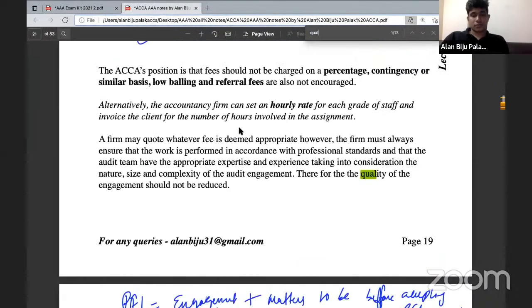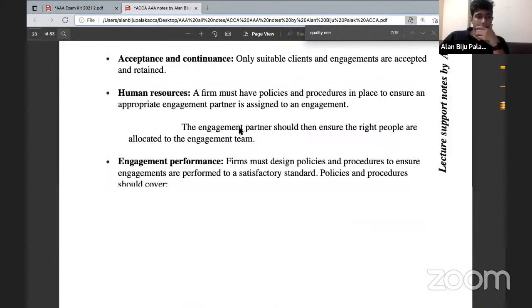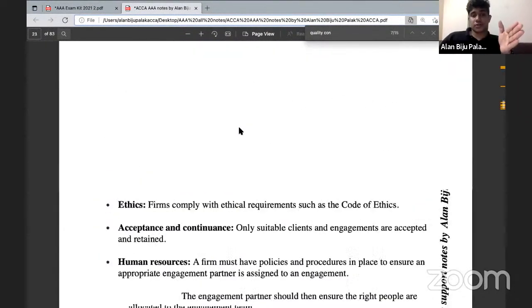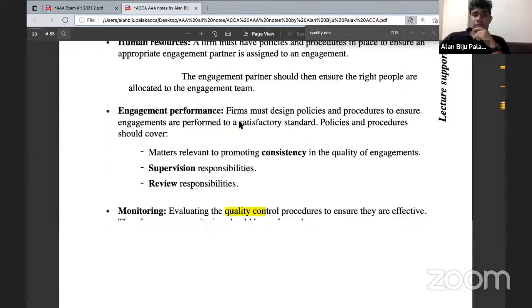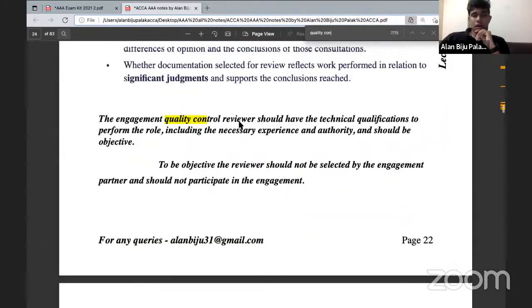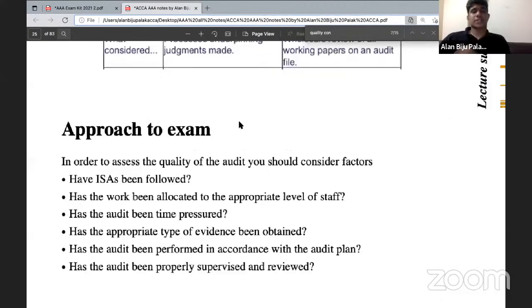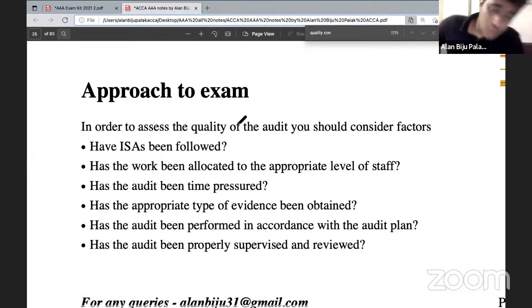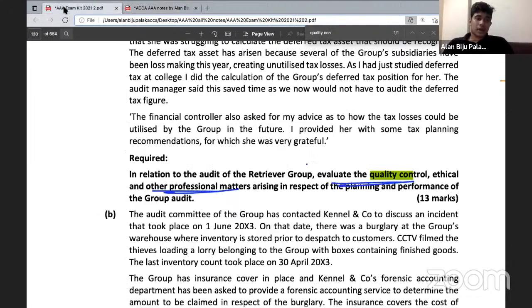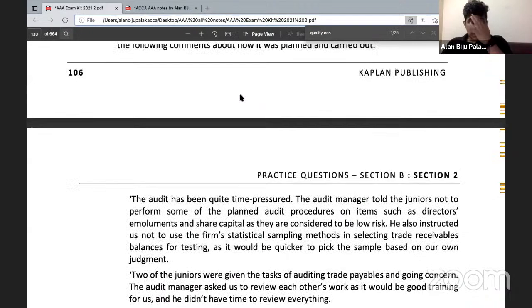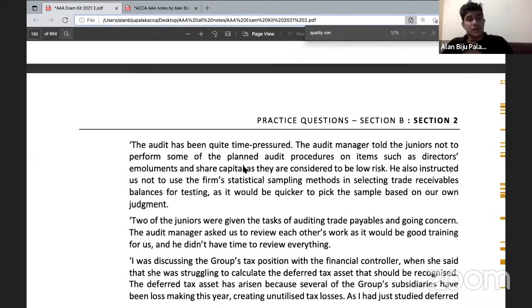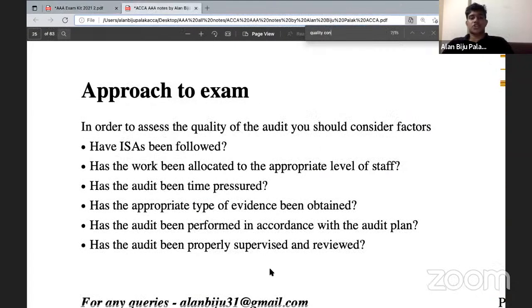Quality control. We have learned certain provisions in relation to ISQC 1 quality control, in addition to which we have also learned about the quality control checklists. So what does the checklist actually mean? These are the things that you need to ask of the scenario. You have a very detailed scenario here, which gives you some details regarding the audit firm and the way in which they have done the audit procedures. So how can you ensure whether there is adequate quality here? First of all, you need to check whether the firm has followed proper quality control procedures.